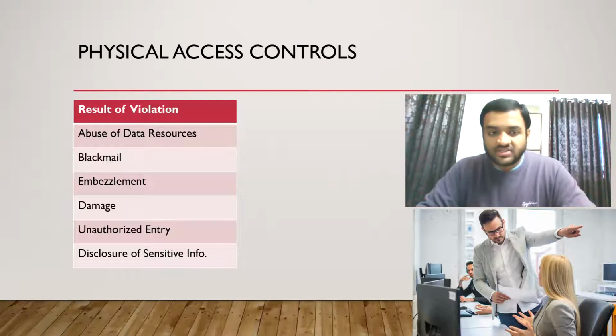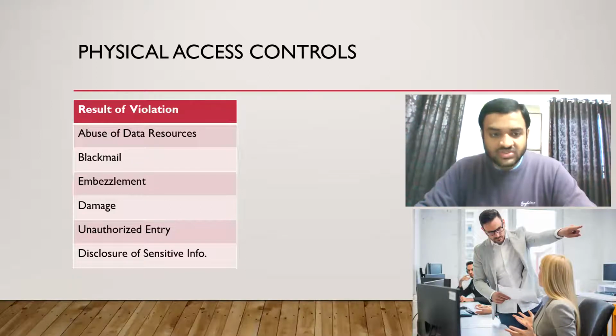After that, result of violation. What can happen? You have to remember this as ABDUD. What is ABDUD? Abuse of data resources, blackmail, embezzlement, damage, unauthorized entry, disclosure of sensitive information. Once again, abuse, then blackmail, embezzlement, damage, unauthorized entry, and disclosure.